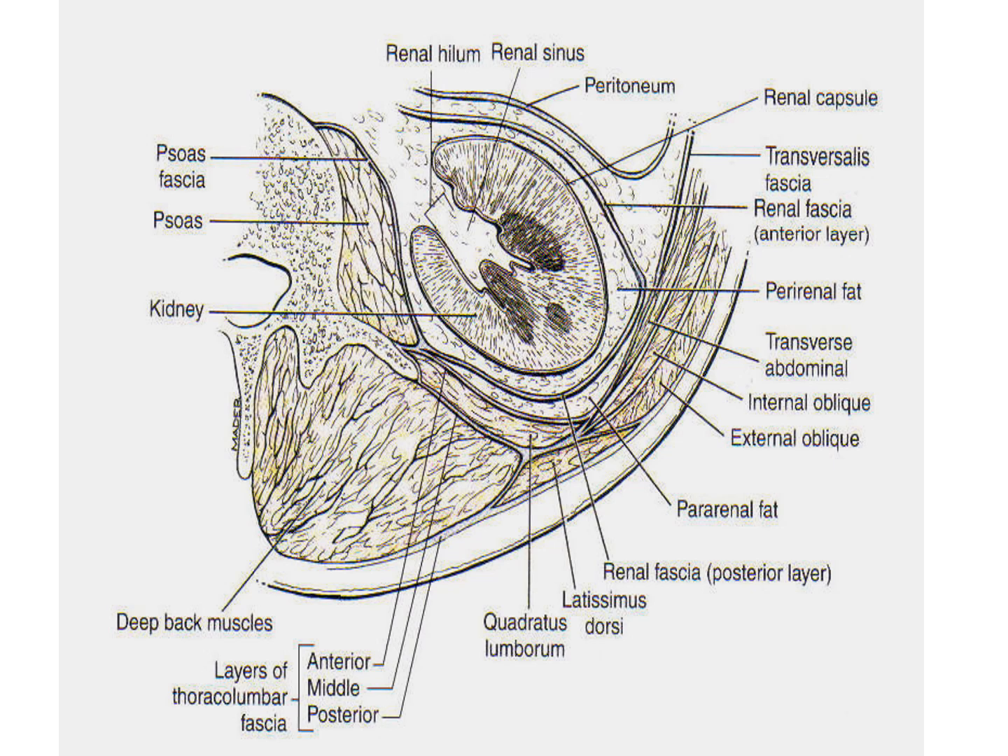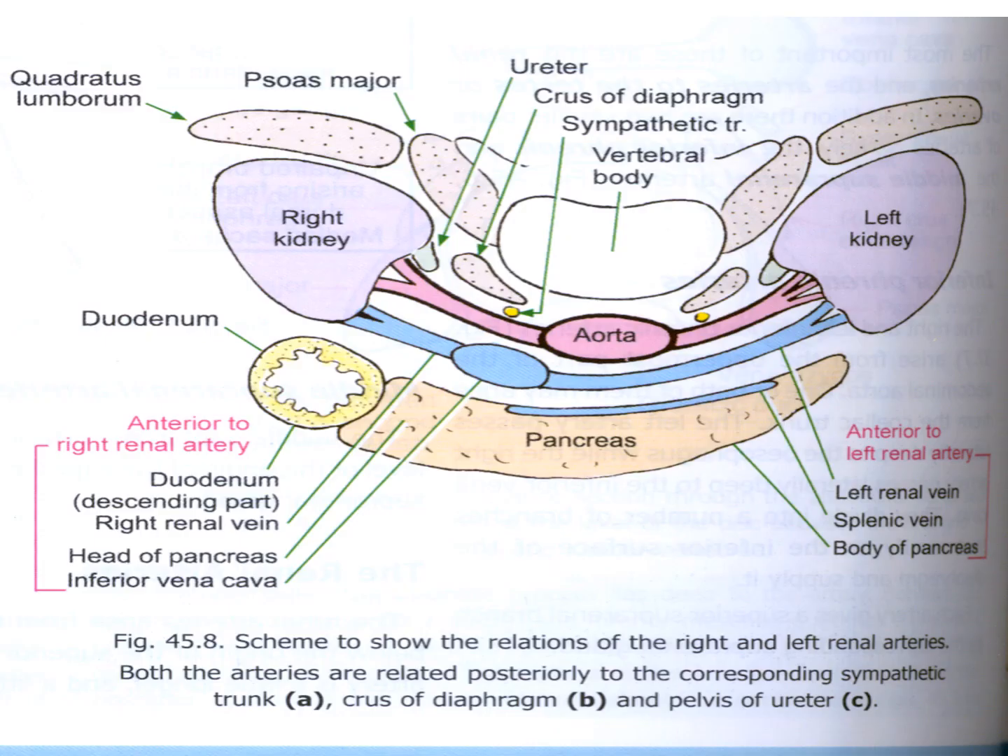So what is the renal fascia? Here you can see this diagram. There is a scheme to show the relation of the right and left renal arteries. Both arteries are related posterior to the corresponding sympathetic trunk, crossing the diaphragm, behind the pelvis of the ureter.